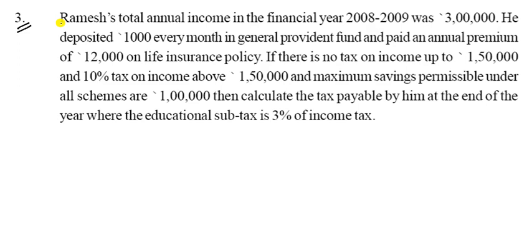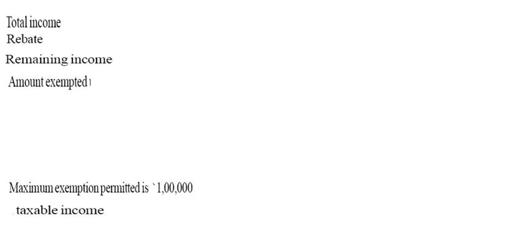Here is question number 3. Ramesh's total annual income of financial year 2008 to 2009 was 3 lakh. So first of all, you can write the income. That is the 3 lakh. So you have to write here total income 3 lakh.